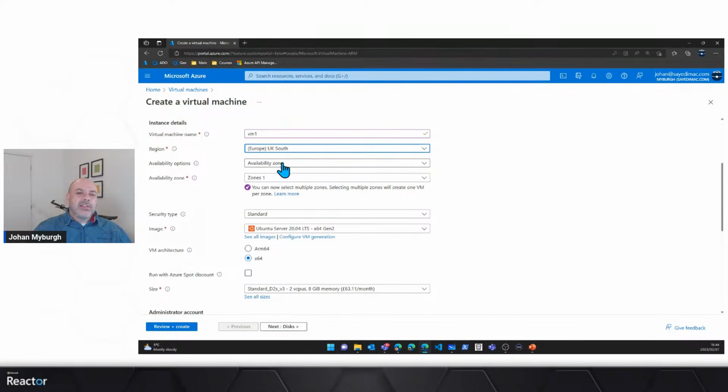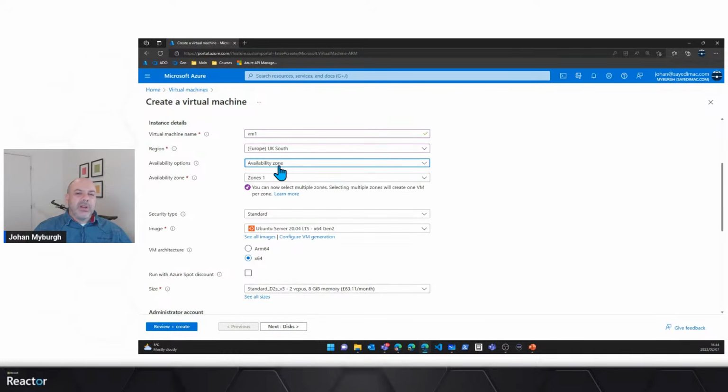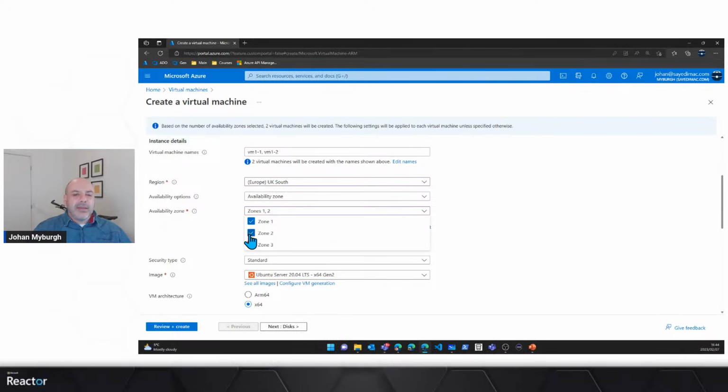And then it wants to know about certain availability options. Now take a look here. If I select availability zone, from an availability perspective, I can select the zones that I want it to be placed in. Don't worry too much now about why I can select all three of them.